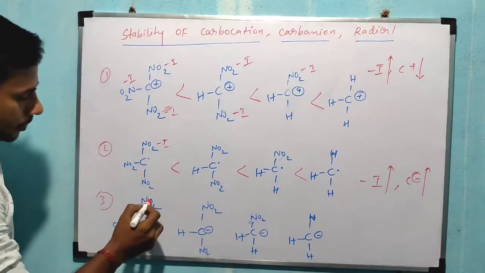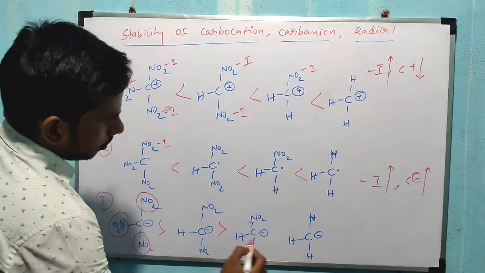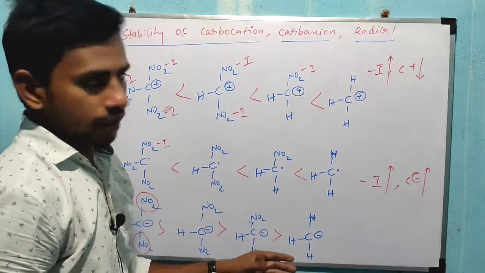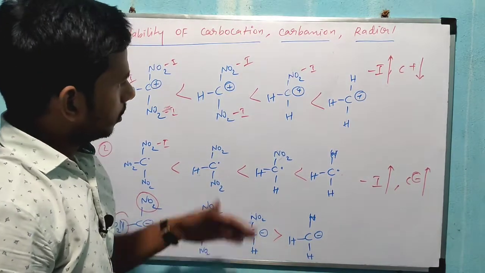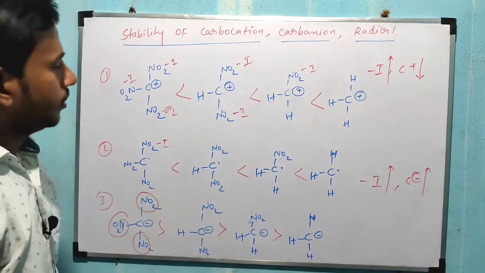So here 3 minus I groups are present. Now this one is more stable. Next one this one, next one this one, right? So here there is no minus I group. This one is least stable, right? So these are the important examples of carbocation, carbanion, and the radicals, right?